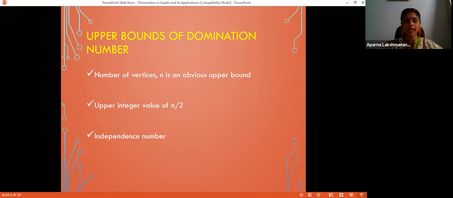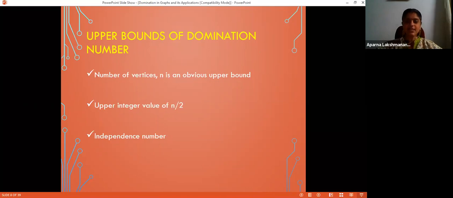We have chosen a maximal independent set, which means you take any vertex outside this independent set, that will be adjacent to at least one vertex in this independent set. If you add that vertex, the independency is lost, which means that vertex is adjacent to at least one vertex in this independent set. That is exactly what we need in the case of domination number, right? So a maximal independent set gives you a dominating set. So independence number serves as a much better upper bound for domination number.